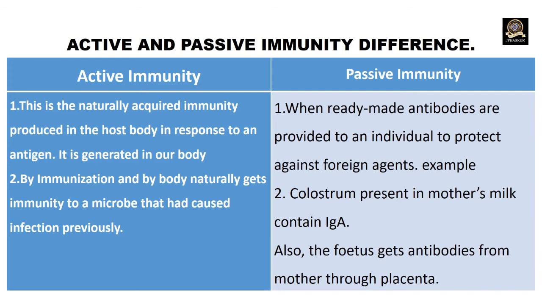Passive immunity is when ready-made antibodies are provided to an individual to protect against foreign agents. Example, colostrum. Colostrum present in the mother's milk contains IgA. Also, the fetus gets antibodies from the mother through the placenta.